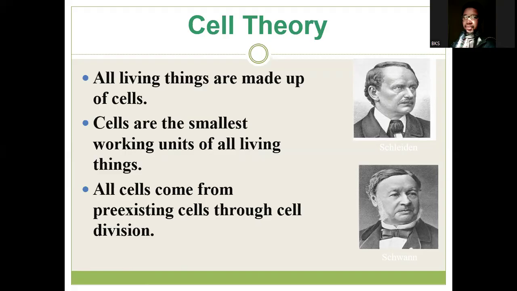Cell theory has four theories explaining those findings that happened over a lengthy period of time. What are those theories? The first one says all living things are made up of cells. More or less, any living thing you see is made up of a cell, either a single cell or a multicellular organism.